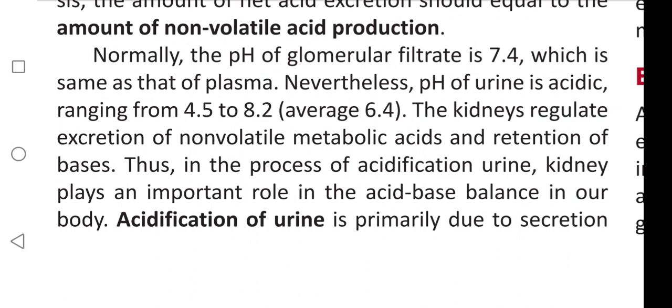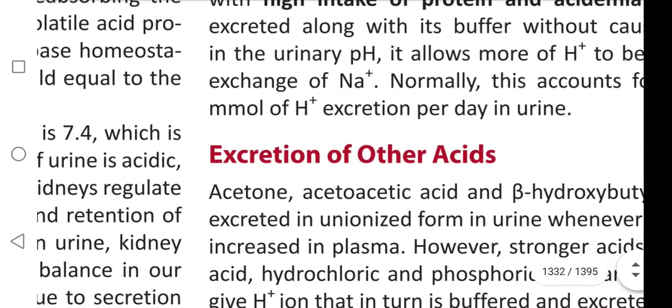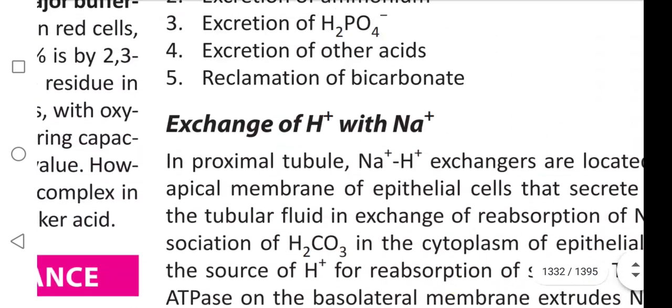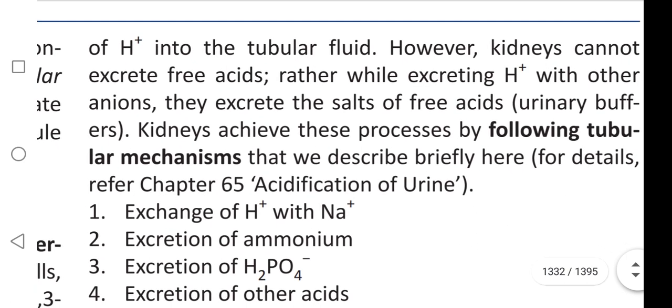It ranges between 4.2 and 8.2. The average is 6.4. The kidneys regulate excretion of non-volatile metabolic acids and retention of bases. Thus, in the process of acidification of urine, kidneys play an important role in acid-base balance in our body. Acidification of urine is primarily due to the secretion of H+ ions into the tubular fluid.